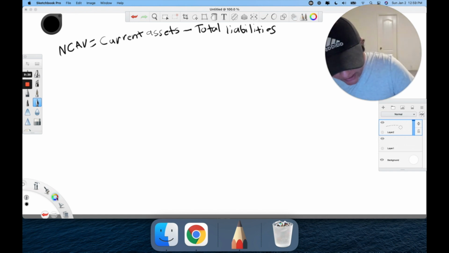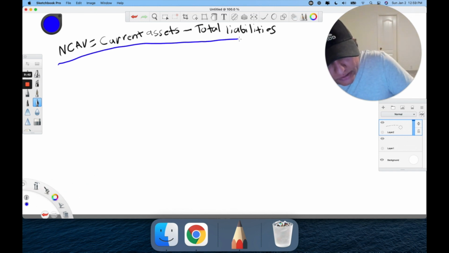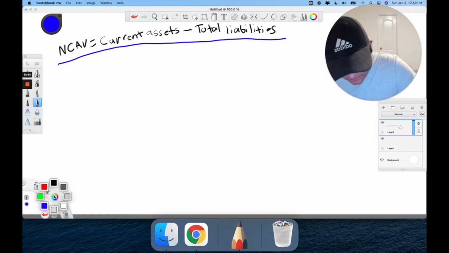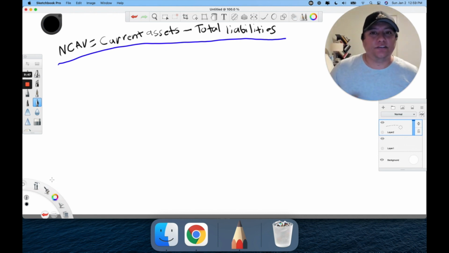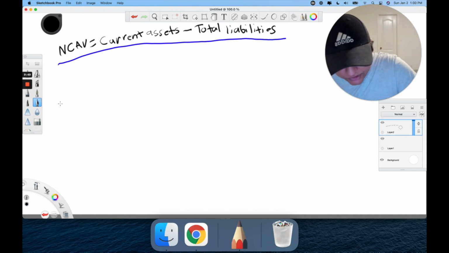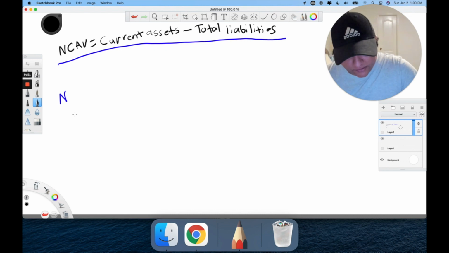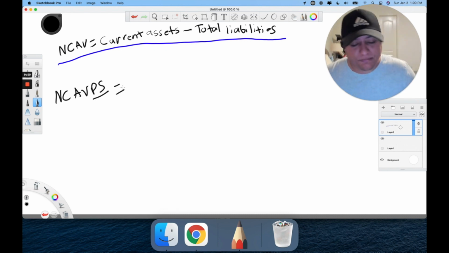Now, the net current asset value per share, remember this stands for per share, it's the exact same thing.